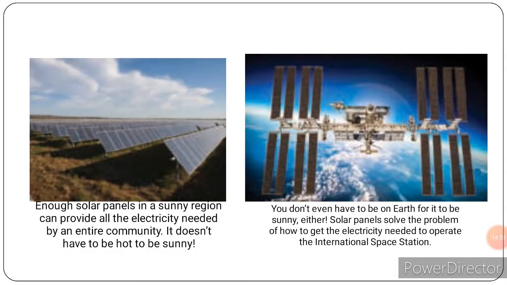Look at these two objects. This is a solar panel. The one by my left is a solar panel that is generating power for a whole city. It's giving light to a whole city. Can you see it? While to my right is an International Space Station. An International Space Station is a spacecraft that scientists use to do research in space. Now, you know you cannot come down from space to go and get fuel to put on the space station, is it not? Yes, it will take a lot of time and waste a lot of money, is it not?